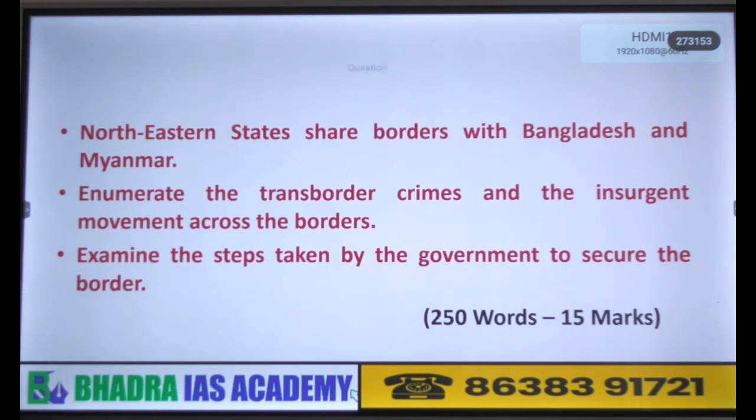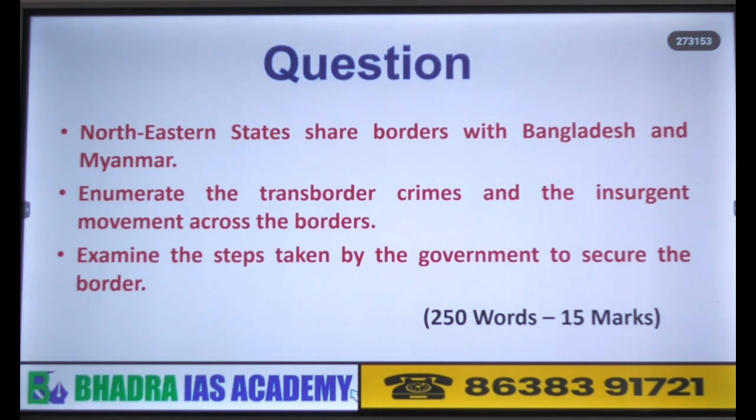What is the question? The question is, northeastern states share borders with Bangladesh and Myanmar. Okay, that is the statement. Enumerate the transborder crimes and also insurgent movement across the borders. The second part of the question, examine the steps taken by the government to secure the border.